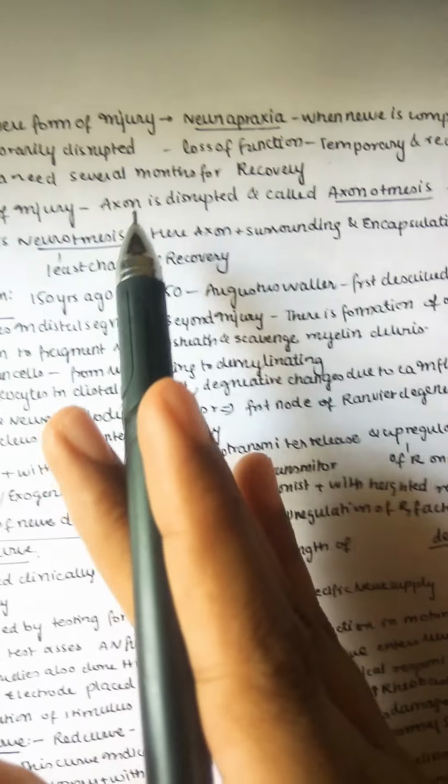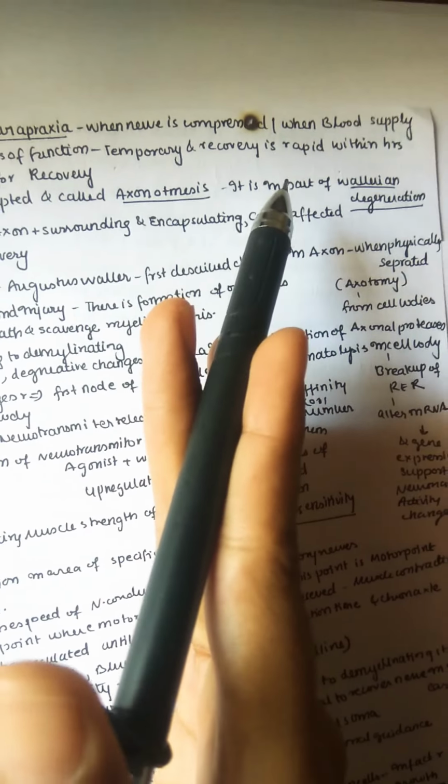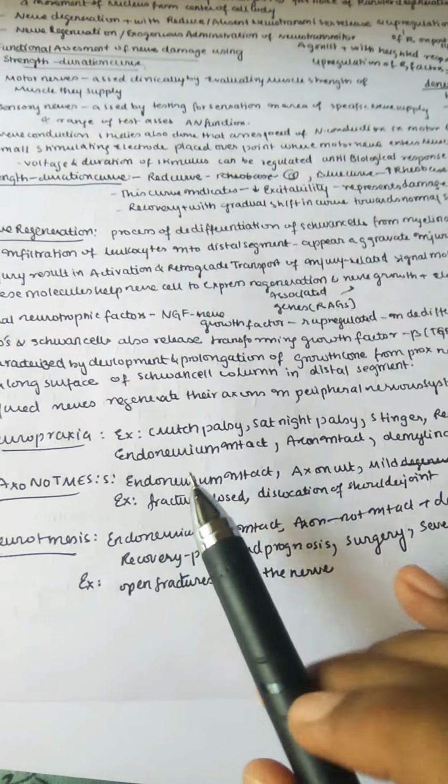Next, coming to axonotmesis. This is a more severe form of injury, in which the axon is disrupted, and it is called axonotmesis. It is part of Wallerian degeneration, which we will also see soon. So remember that axonotmesis is a part of Wallerian degeneration.